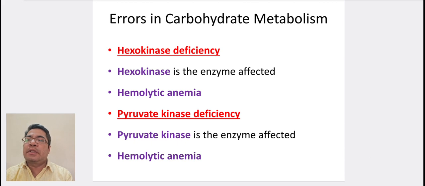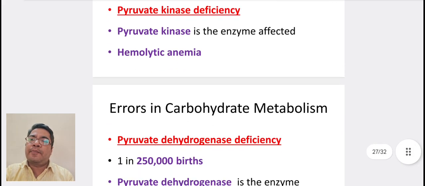Hexokinase deficiency. It occurs due to deficiency of hexokinase, and it leads to hemolytic anemia. Pyruvate kinase deficiency. It occurs due to deficiency of pyruvate kinase, and it also gives hemolytic anemia.